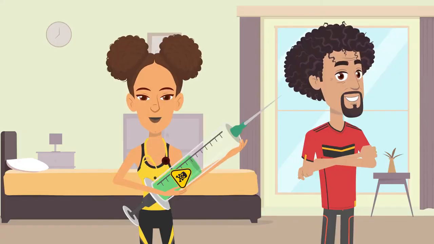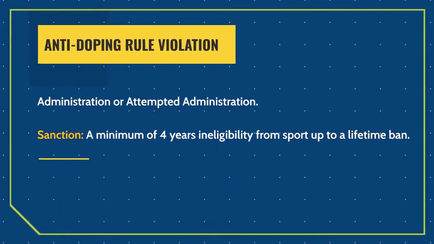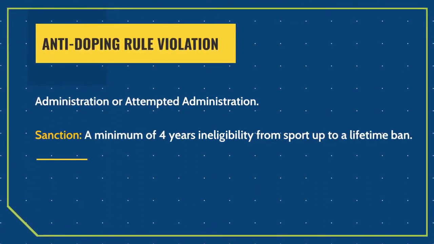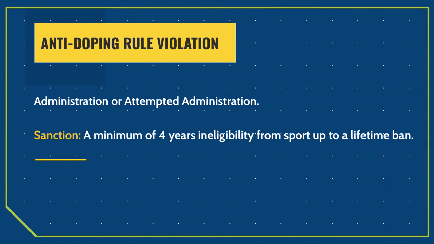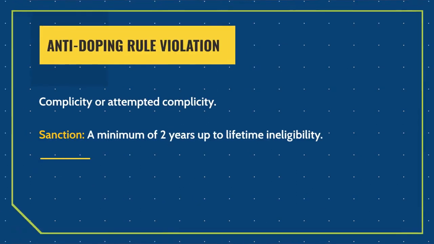Administration or attempted administration to an athlete of any prohibited substance or prohibited method is another anti-doping rule violation. If an athlete is caught administering or attempting to administer the prohibited substance to himself or herself or even to another athlete, and this can be proven before the independent anti-doping disciplinary panel, then the athlete can be sanctioned.